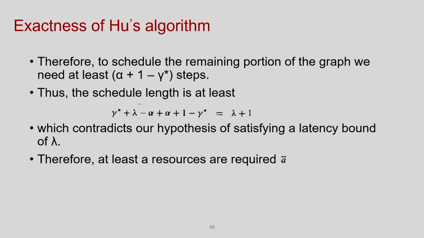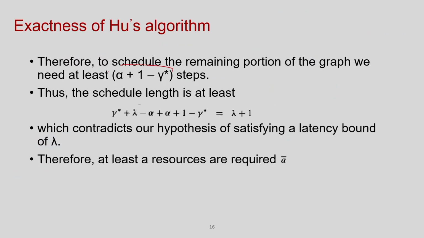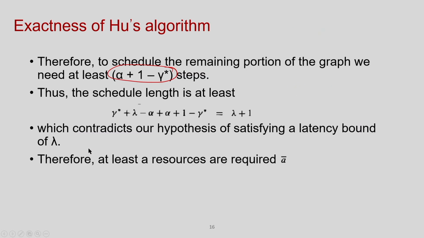As I mentioned, there are some nodes at this level which have not been scheduled yet, and to schedule them I need this many timestamps, and I have already taken L equal to this. So, total time will be this plus this, which I have written here. This is my current timestamp, and this is the timestamp needed, and if I just do a summation, it is lambda plus 1.